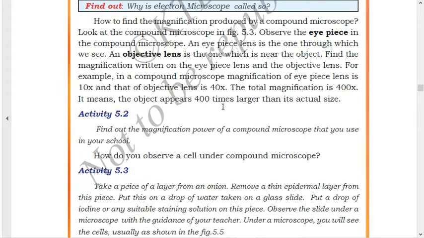So the object we look at through the eyepiece will be 400 times larger than its actual size. Suppose the object is very small; when we look through the compound microscope, it will appear 400 times larger than its actual size. This has been written in this paragraph.